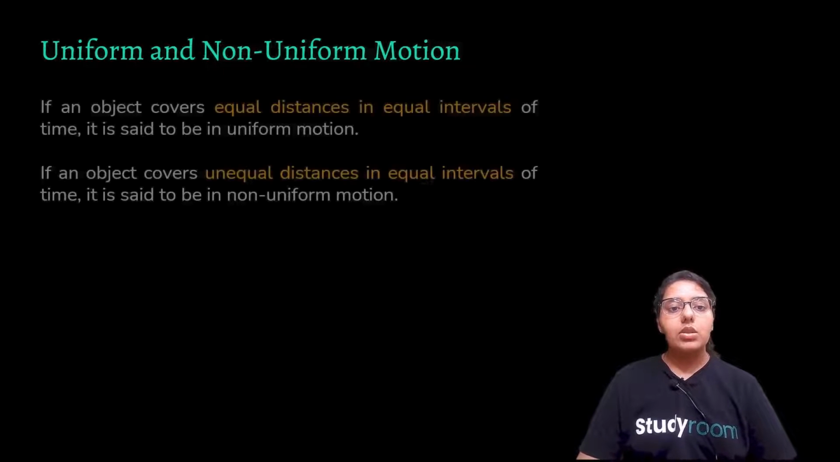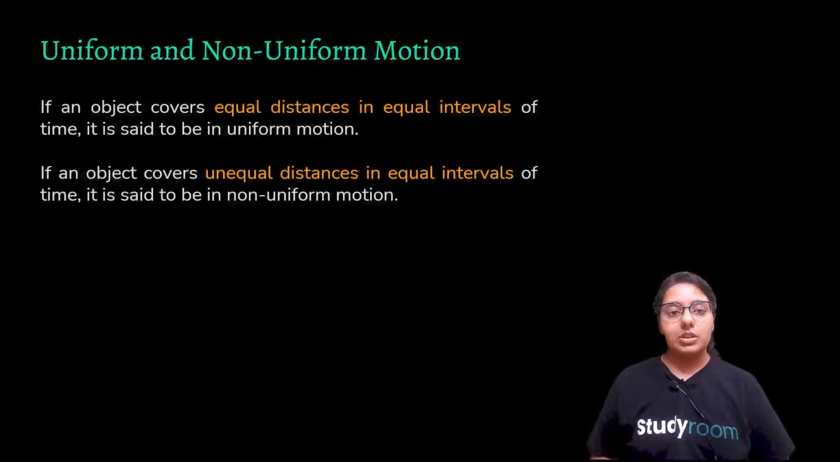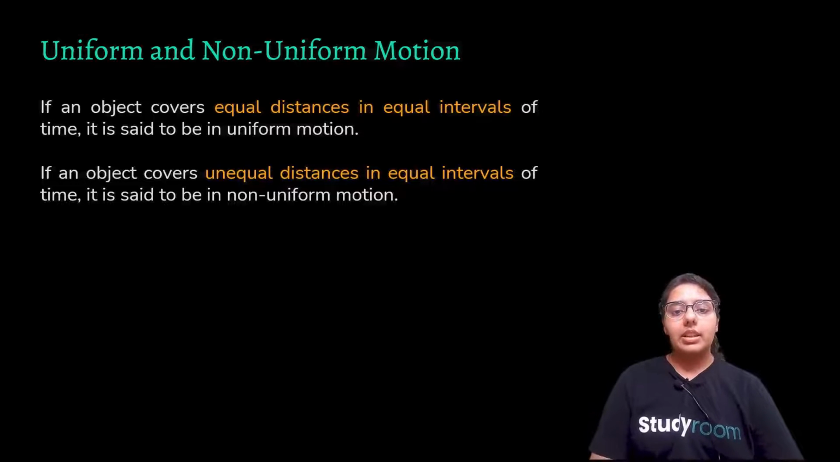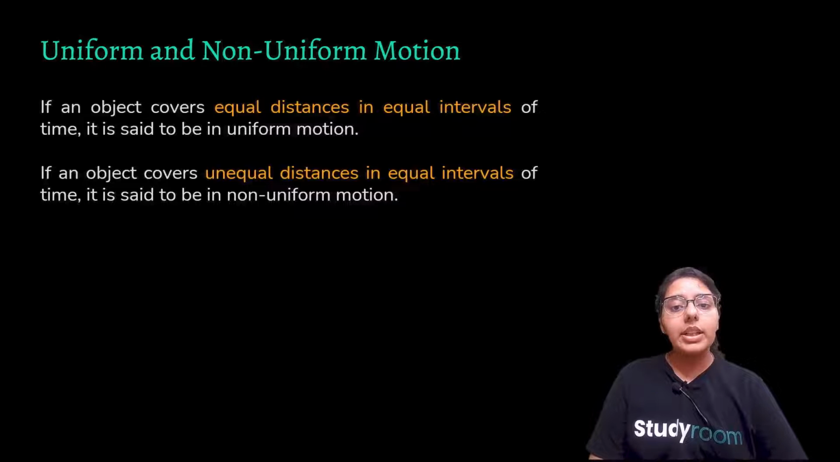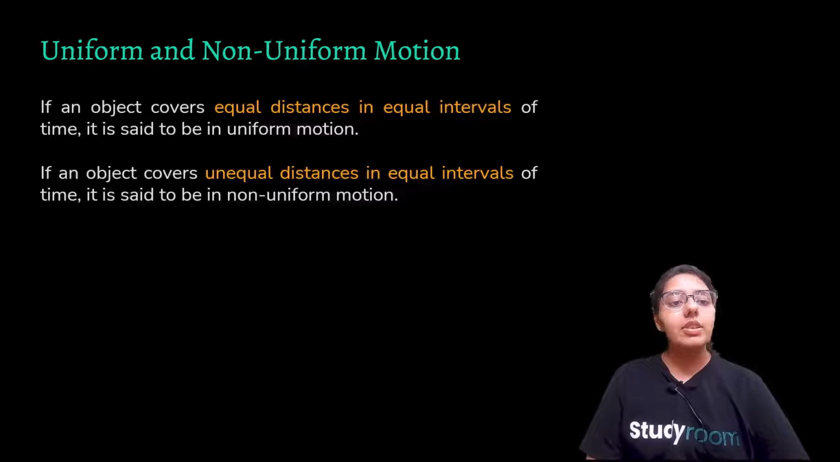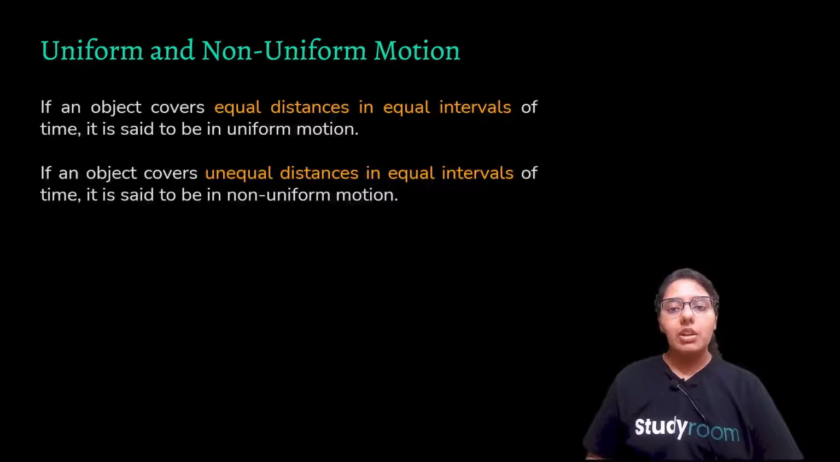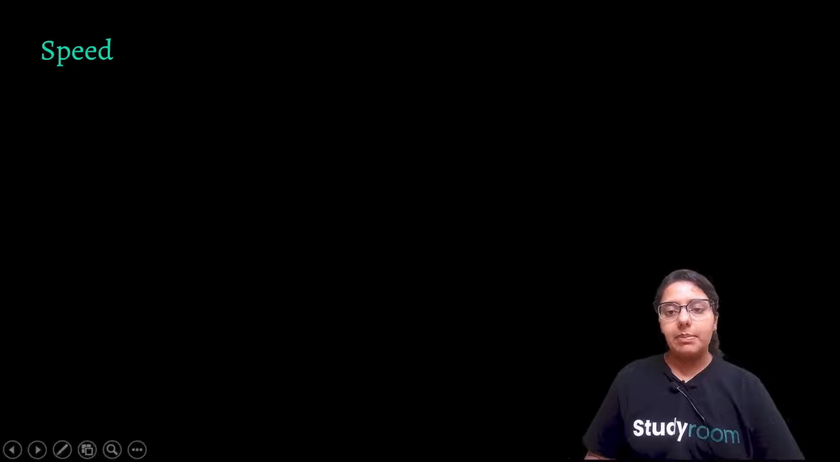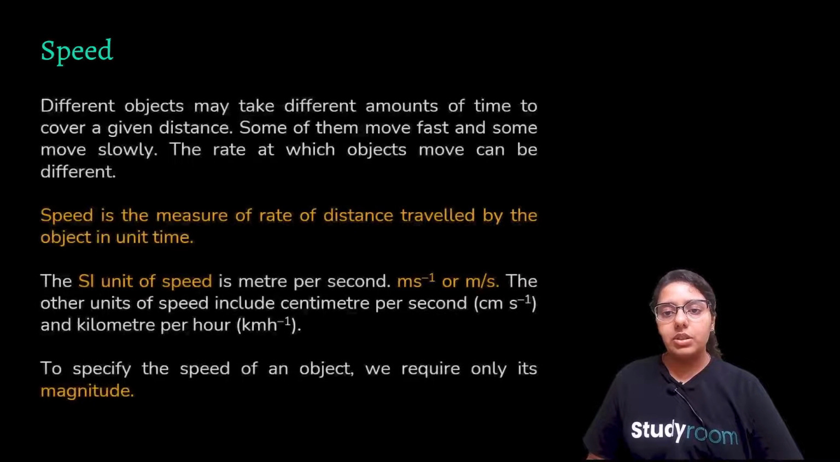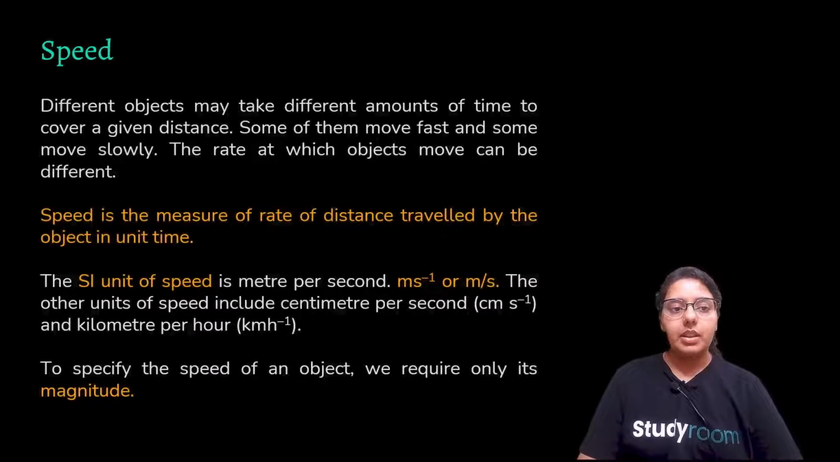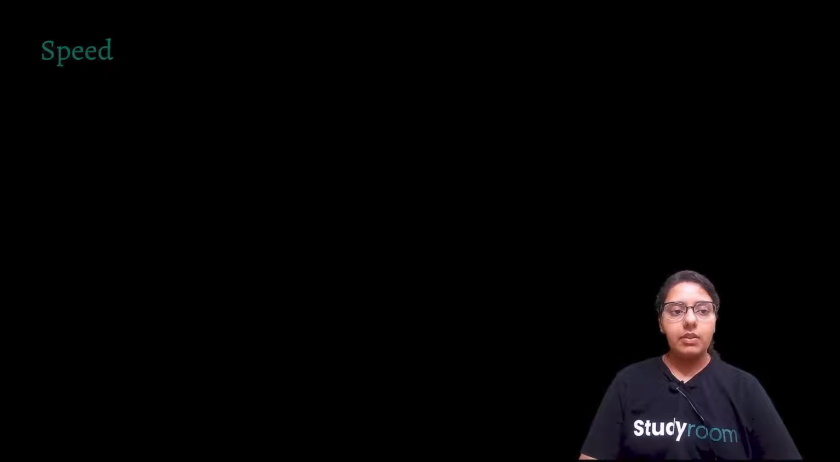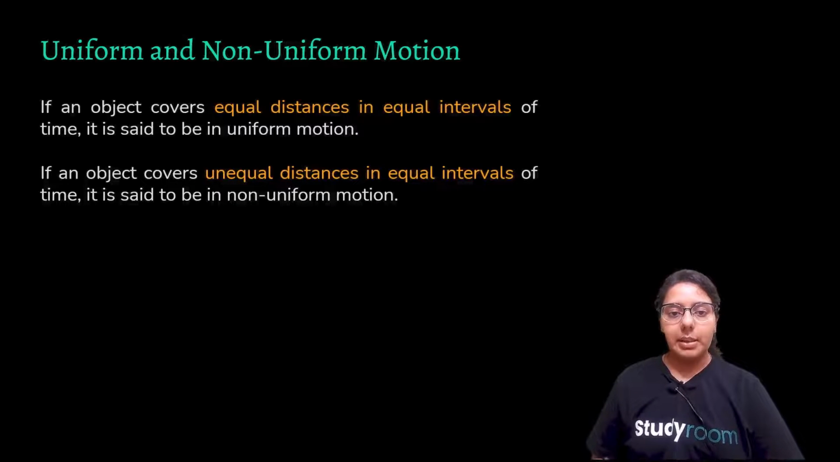So this is the analysis. Now, uniform and non-uniform motion. If an object travels equal distances in equal intervals of time, it is said to be in uniform motion. If an object travels unequal distances in equal intervals of time, it is said to be in non-uniform motion. For example, let me just give you an example.